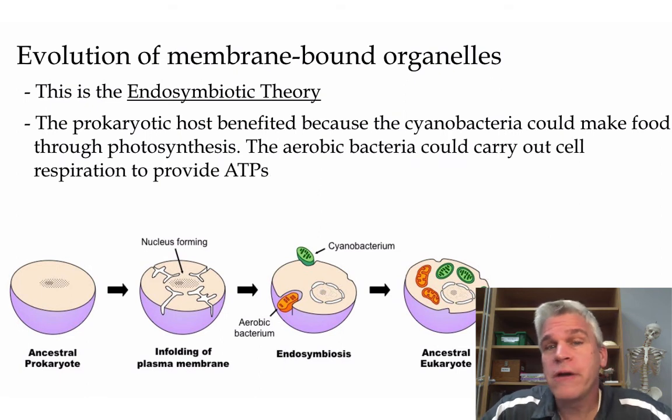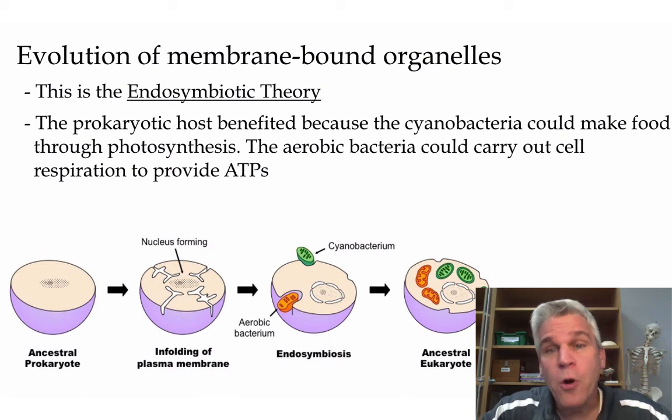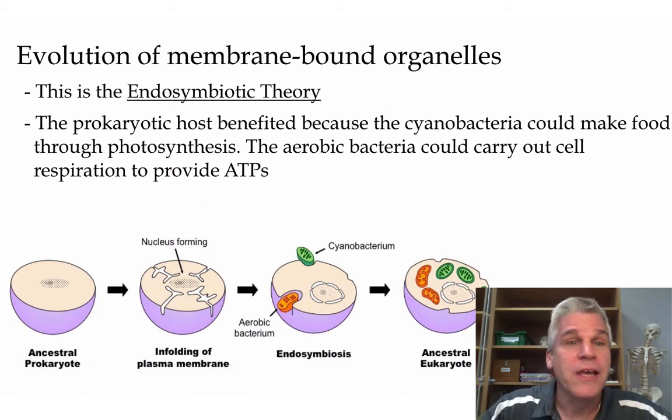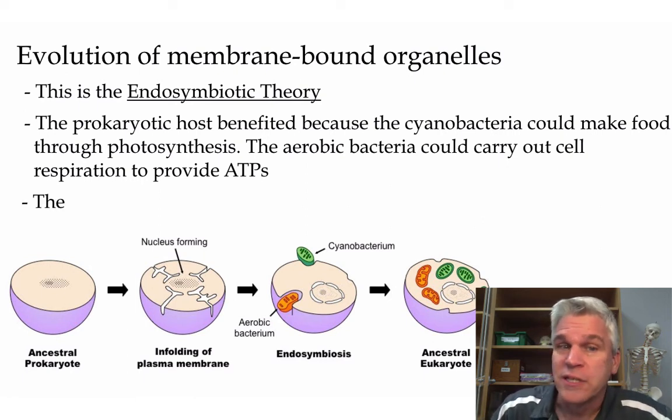Well, the prokaryotic host benefits because the cyanobacteria, which can carry out photosynthesis, could make food for the prokaryotic host. The aerobic bacteria, on the other hand, which can carry out cell respiration, would be able to provide ATP for the prokaryotic host. So we can see the benefits of the prokaryotic host, but what about the cyanobacteria and the aerobic bacteria? What's in it for them?